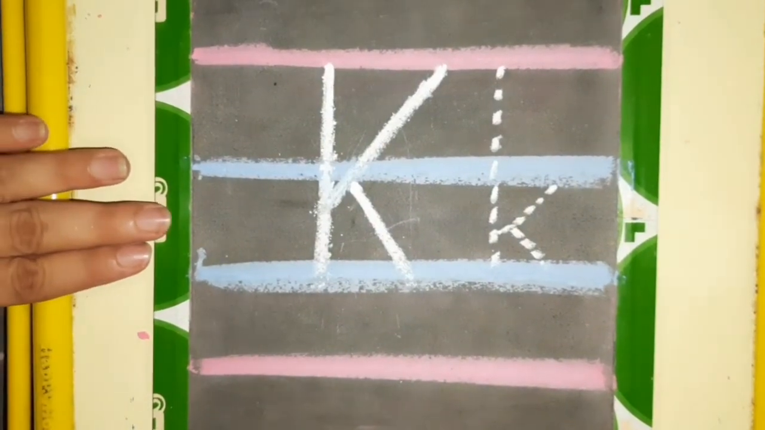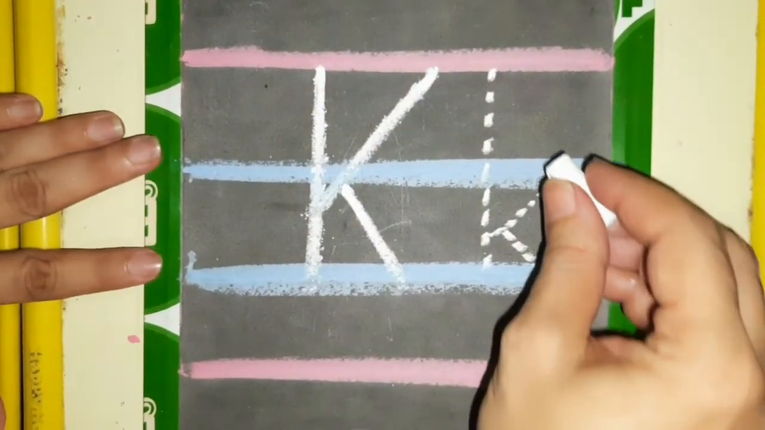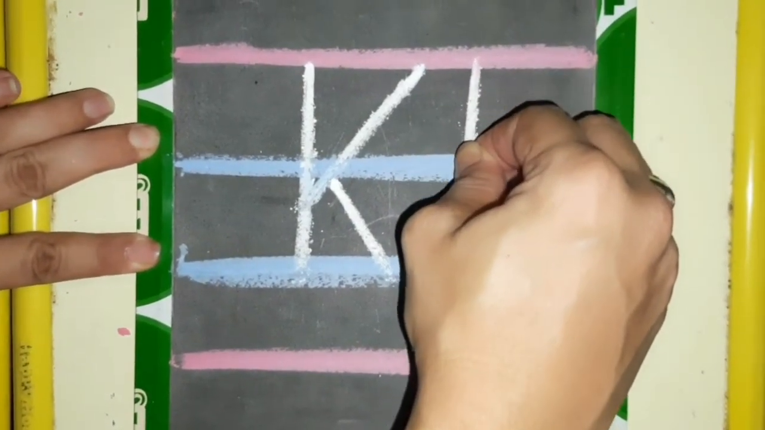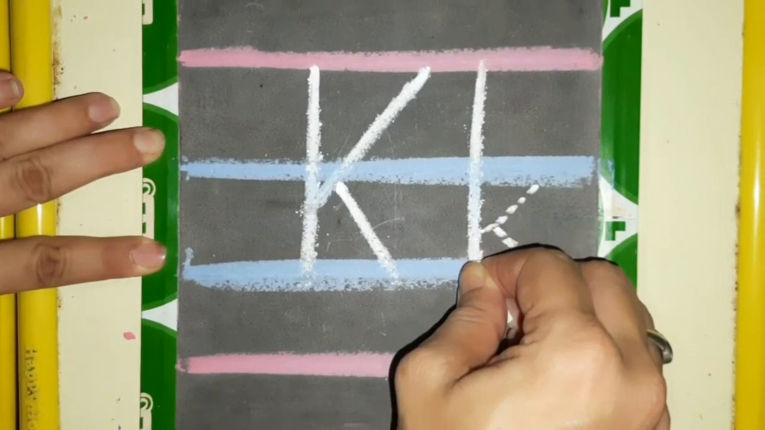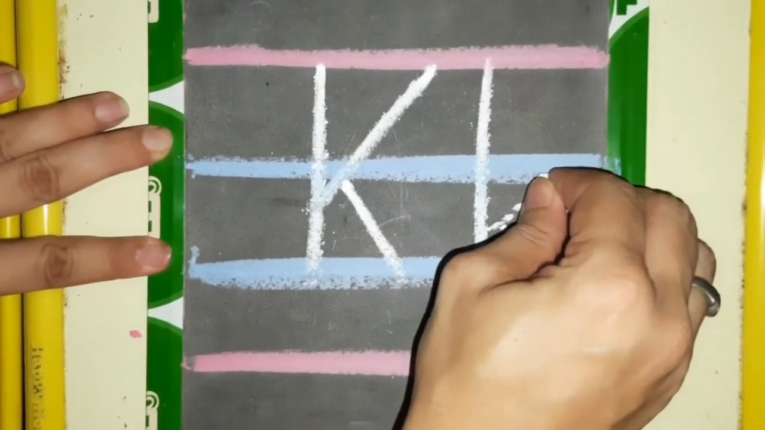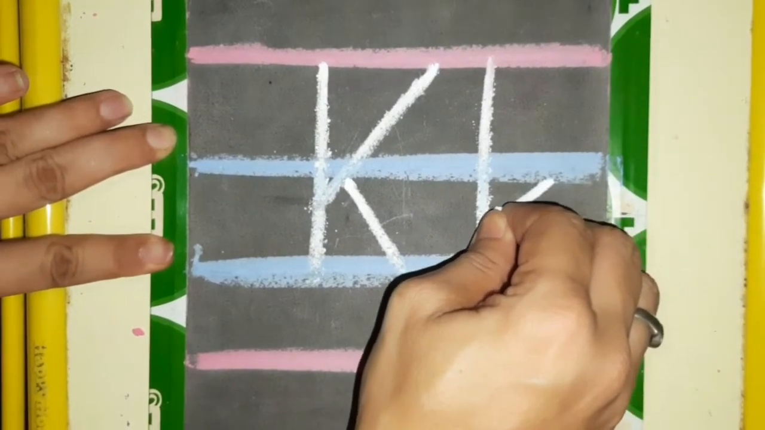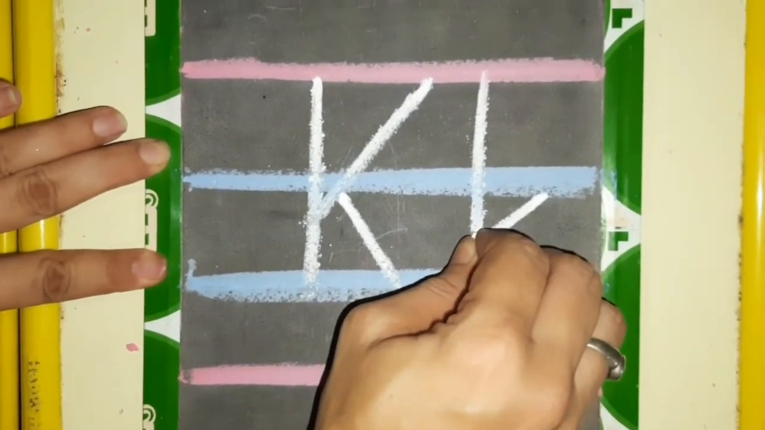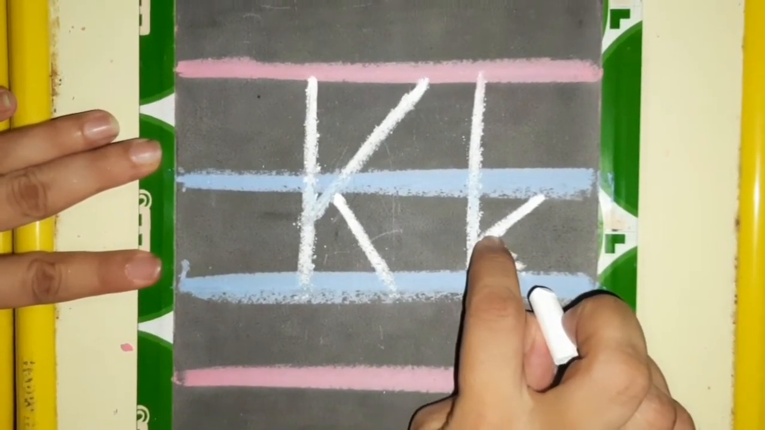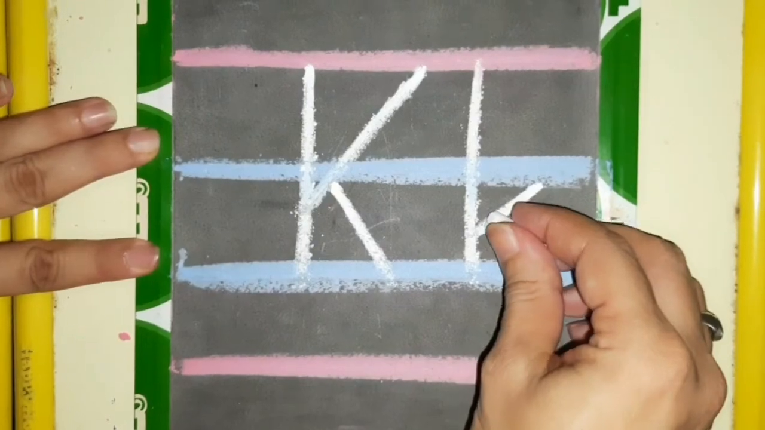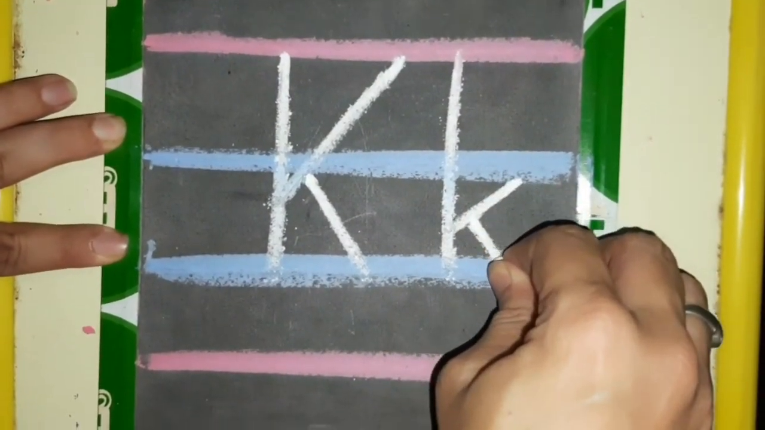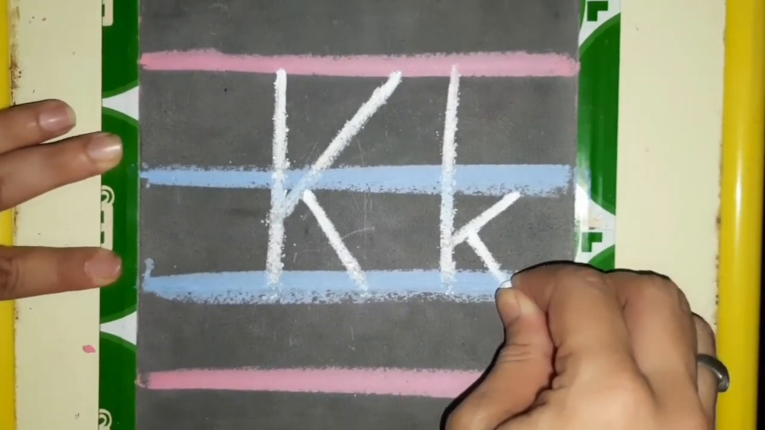Now let's trace, children, small k. From the first red line, standing line, touch the second blue line. From the first blue line, we will do the slanting line and touch the standing line. Then we will leave little bit space, and from the slanting line, we will do one more slanting line touching the second blue line.